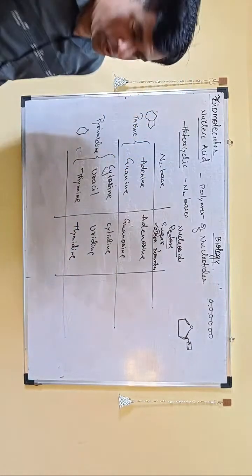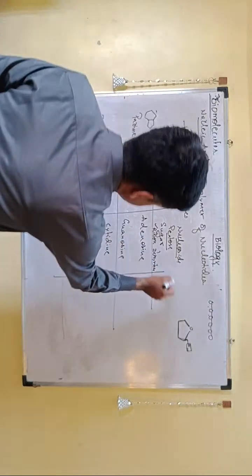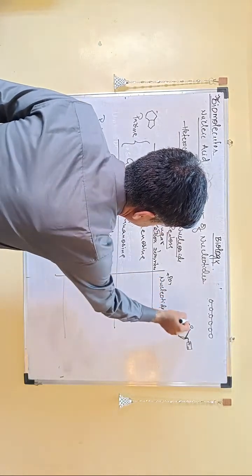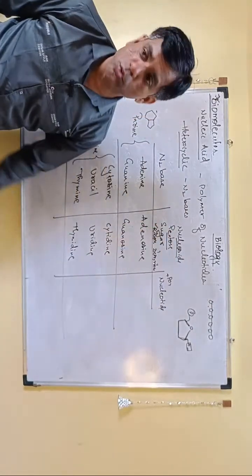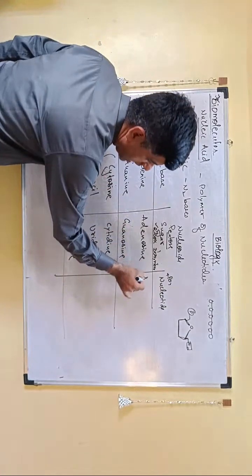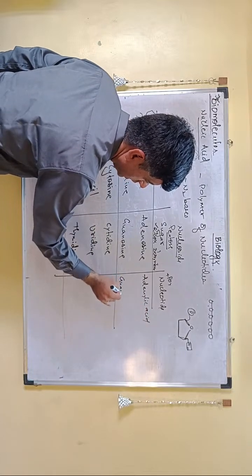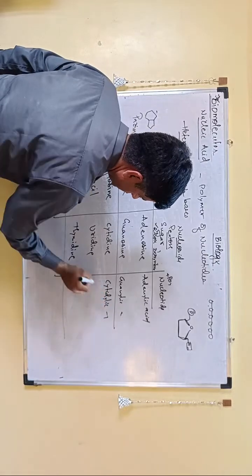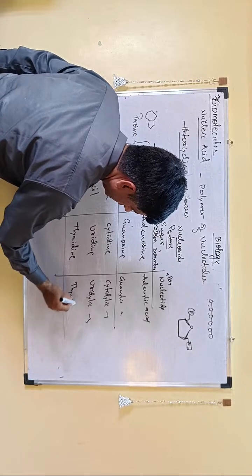So attachment of sugar converts them into nucleosides. If I attach a phosphate to it, at the fifth position, it gets converted to a nucleotide. That is easy to remember because it will be called adenylic acid, guanylic acid, similarly cytidinic acid, uridinic acid, thymidinic acid.